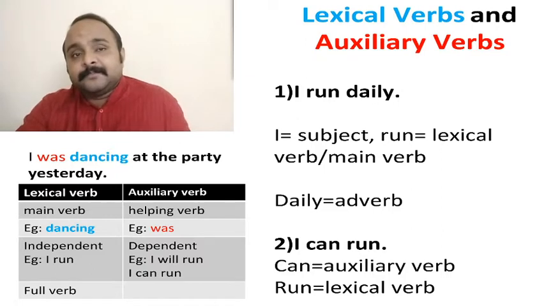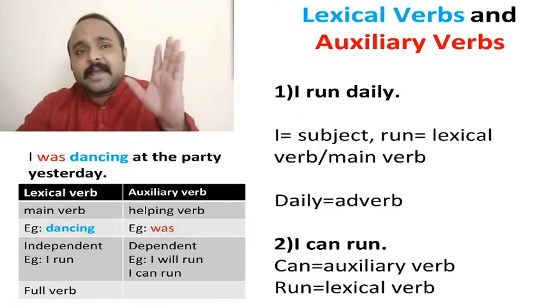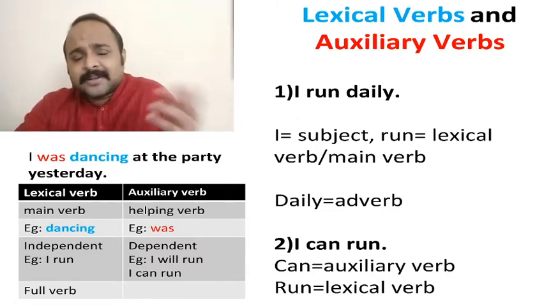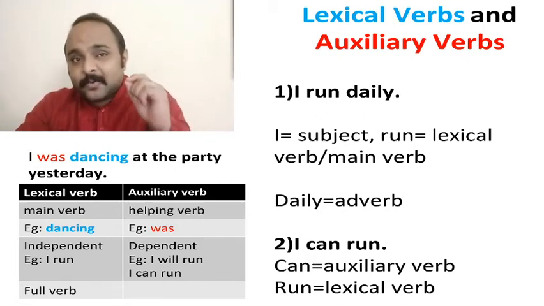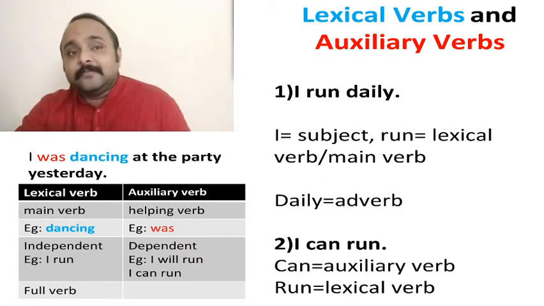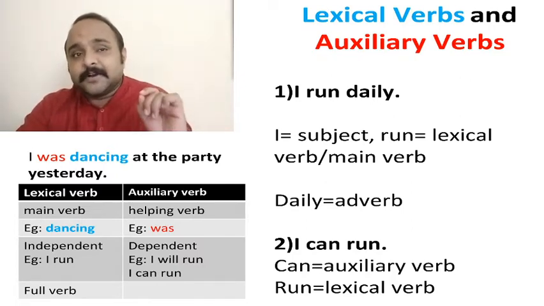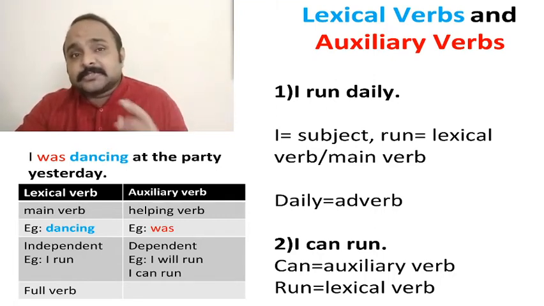What if the sentence was I can? I can what? It is incomplete because we don't know what he can do. The sentence is only complete if there is a main verb. Hence, lexical verbs can exist independently, that is, without any helping verbs. They can also be used along with auxiliary verbs.